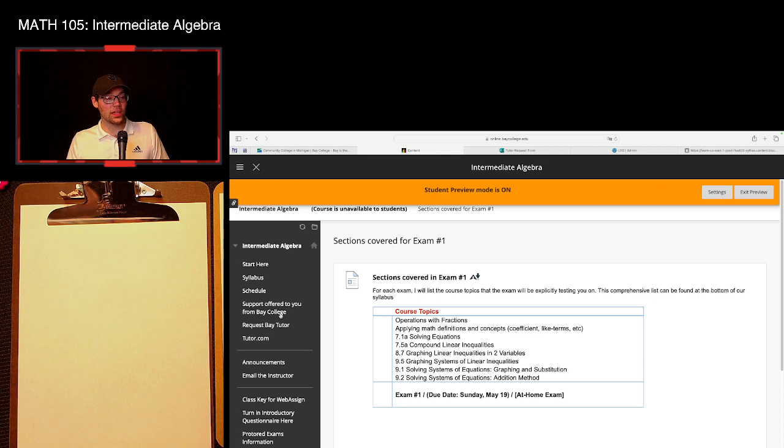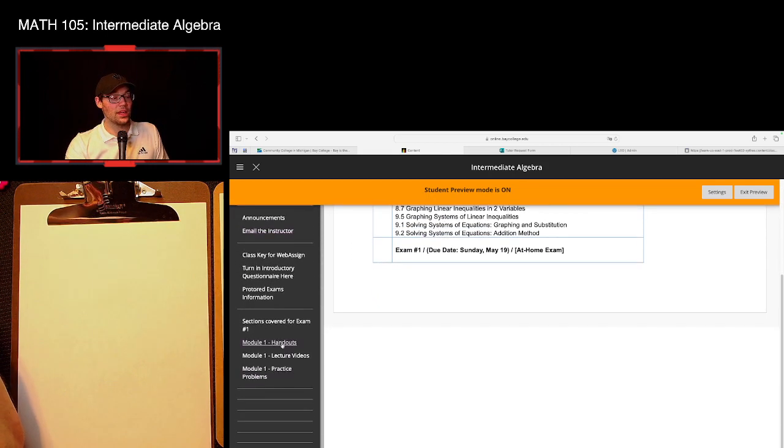In this particular case, we can see operations with fractions, applying math definitions and concepts like coefficients, like terms, etc. We're going to be solving equations, compound linear inequalities, graphing linear inequalities in 2 variables, graphing systems of linear inequalities, solving systems of equations, graphing, substitution, and eventually the addition method. These are all of the subjects that are going to be covered on your first exam. In this way, you will always know specifically what those materials are going to be.